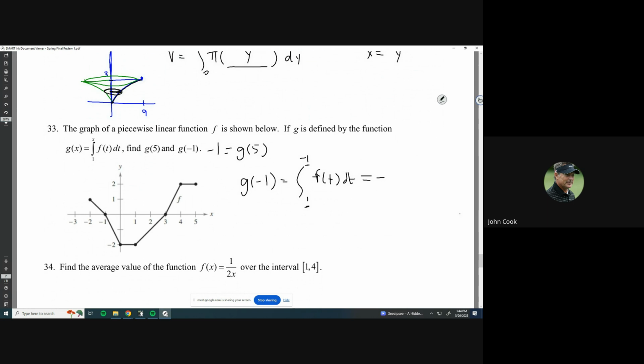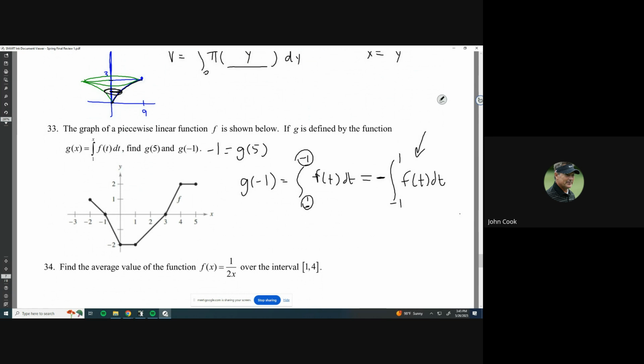And then I'm just going to change the bounds, because if you make that negative out front, it swaps this number and this number. So I can make that a 1 and this a negative 1. And this is a little bit more sensible, because this is just saying, hey, find the area from negative 1 to 1, right? And then you just got to remember to put a negative in front of it afterwards because of the boundary switch.